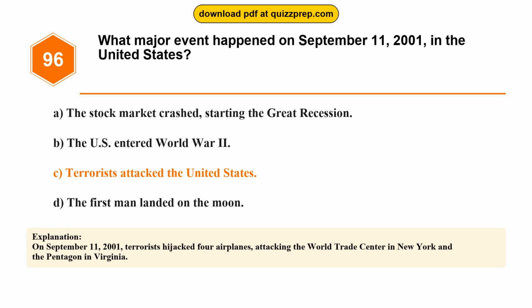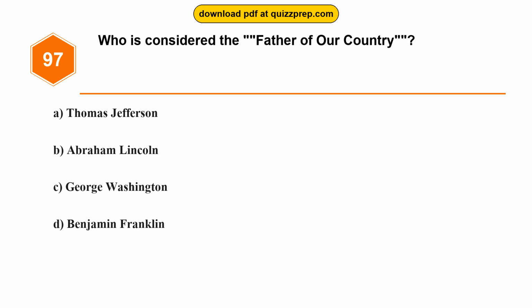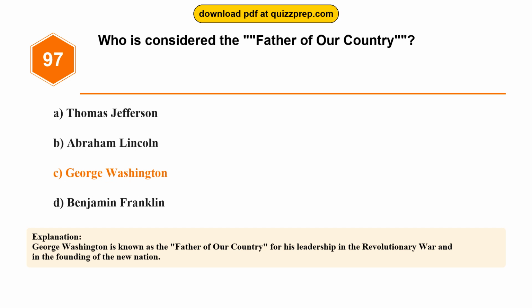Question 97. Who is considered the father of our country? Option A, Thomas Jefferson. Option B, Abraham Lincoln. Option C, George Washington. Option D, Benjamin Franklin. The correct answer is option C, George Washington. George Washington is known as the father of our country for his leadership in the Revolutionary War and in the founding of the new nation.